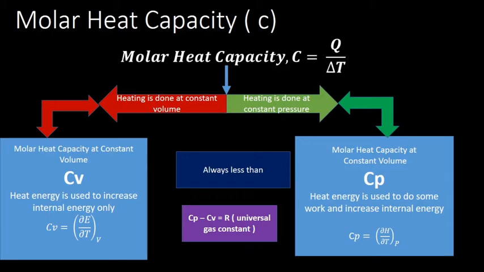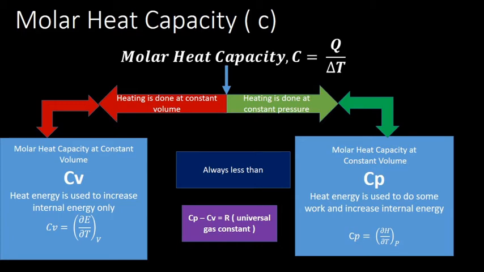So again Q by delta T, but at constant volume, Q can be written as delta E. So CV you can write as dou E by dou T at constant volume.